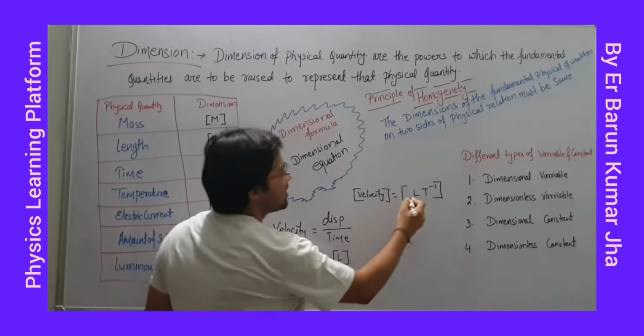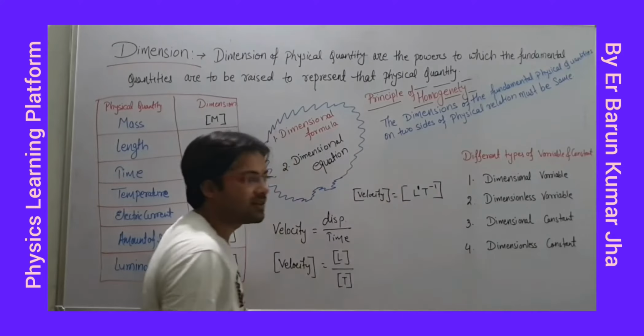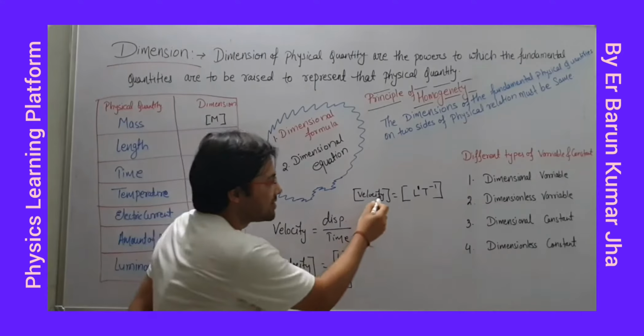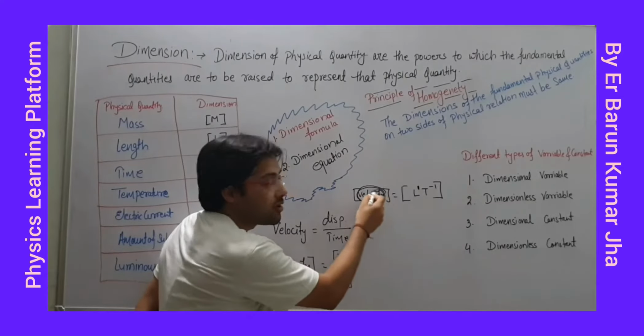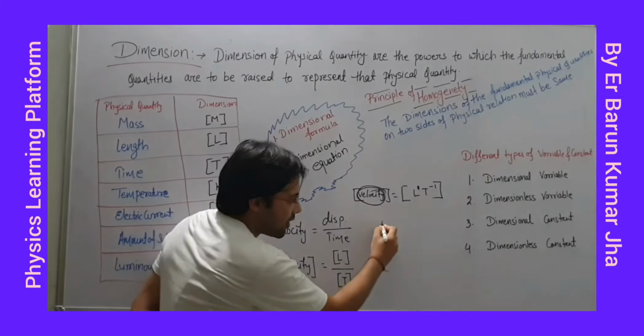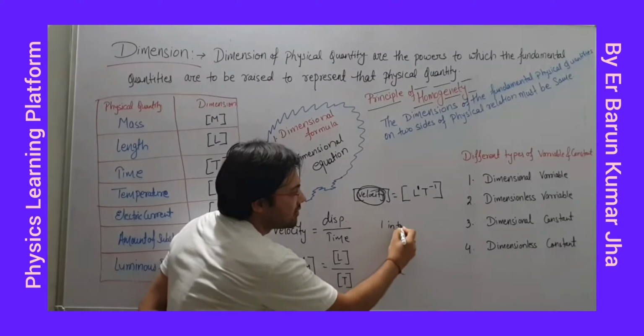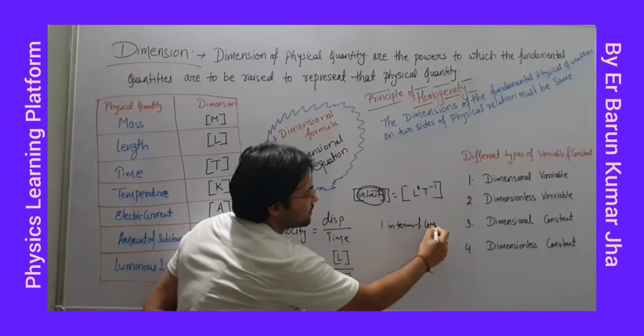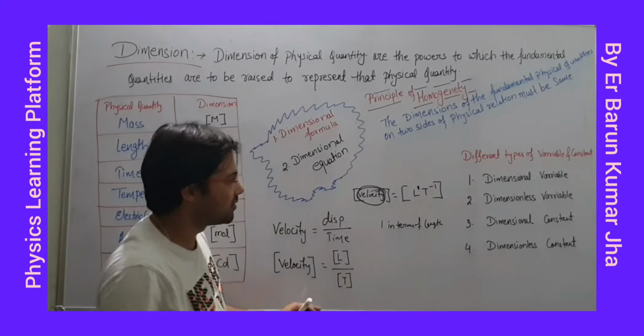So what is dimension? Dimension ध्यान से सुनना है. Dimension of velocity is 1 in terms of length. Fine.